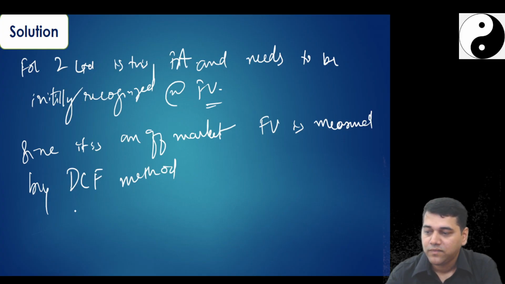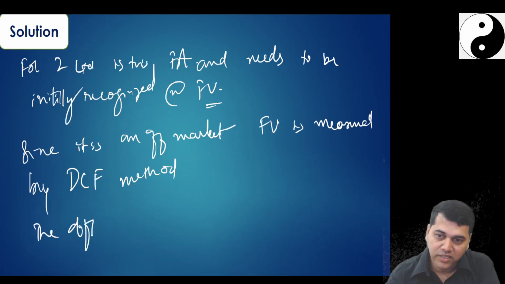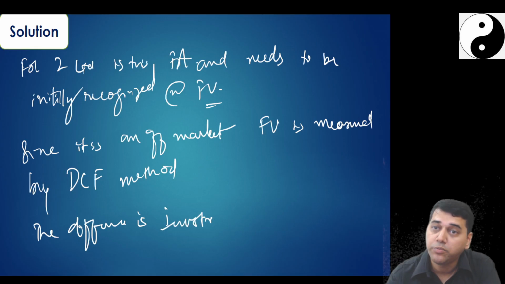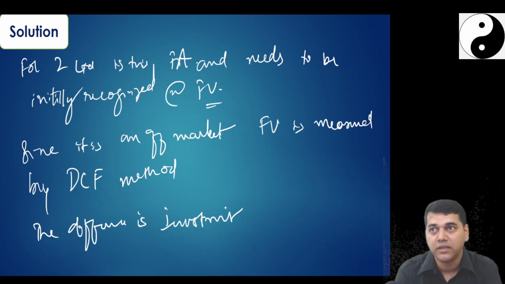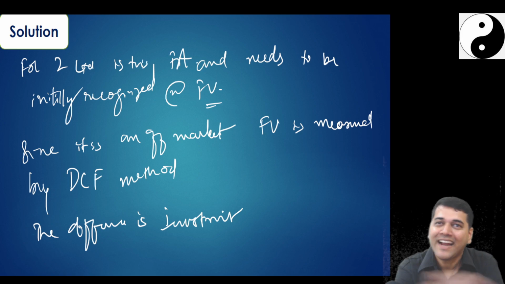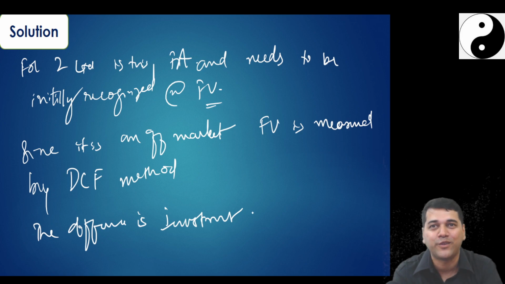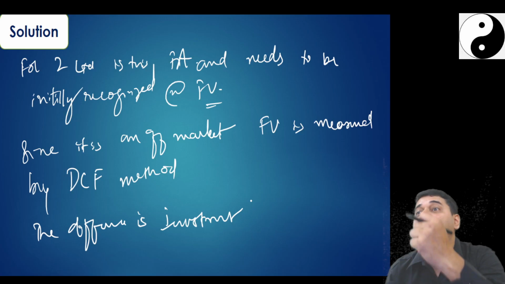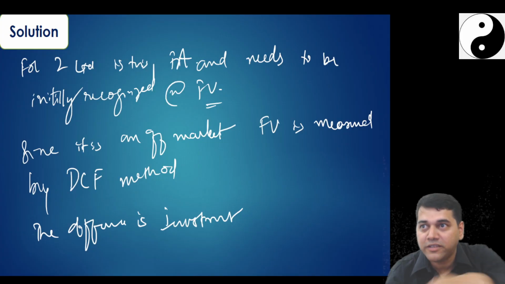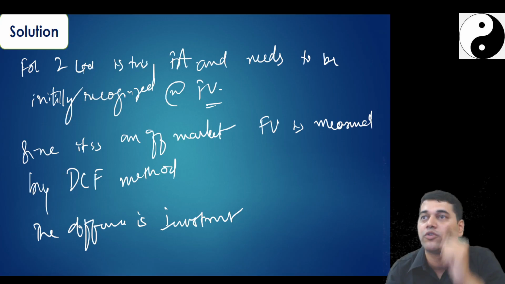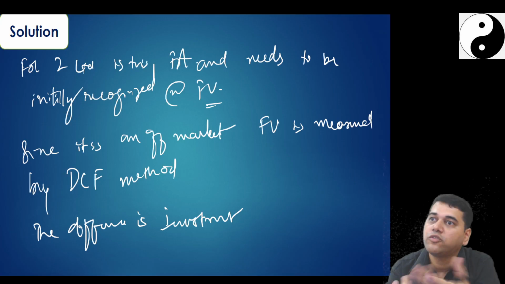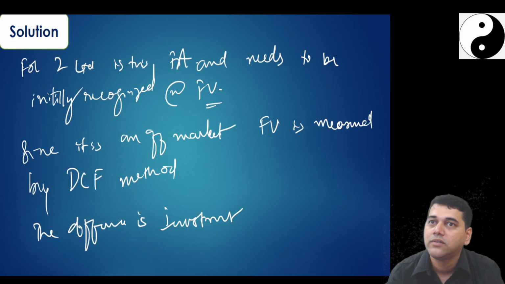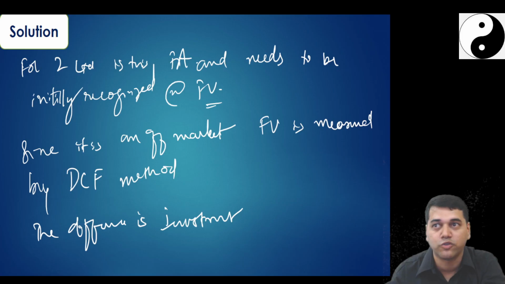So, the difference is investment. That is what I told you in the previous question. When parents give you 1 rupee, it's actually a loss to your parent, but they can't pass it to the expense account. No, it is an investment in you. But the financial asset's worth is what? Is it 10 crore? No. The present value of that 10 crore 5 years down the line is 5 crore. Difference gone. 4 crore is a loss, but it's not a loss, it's an investment in this question.